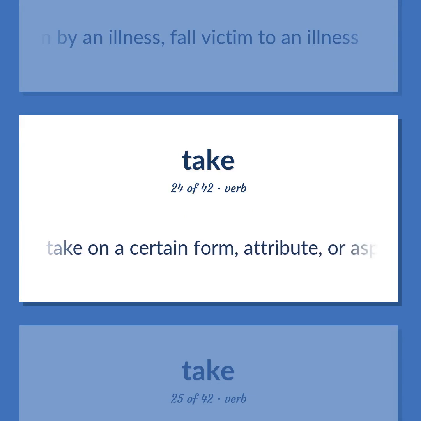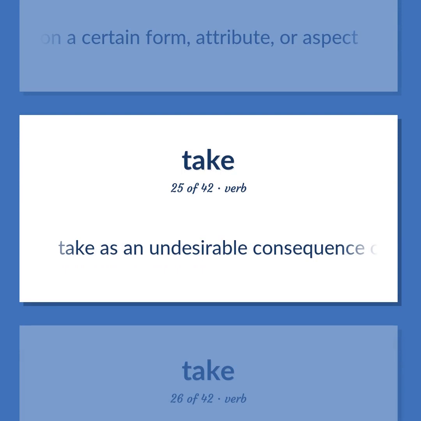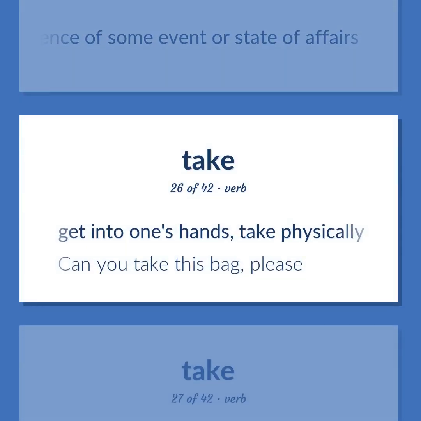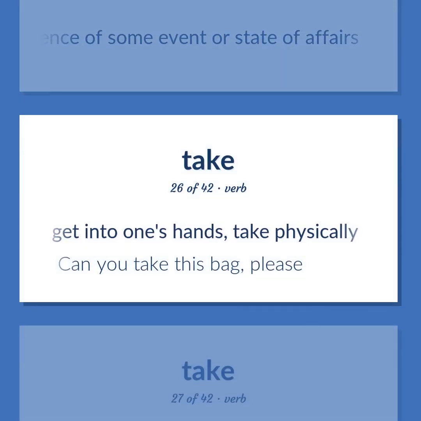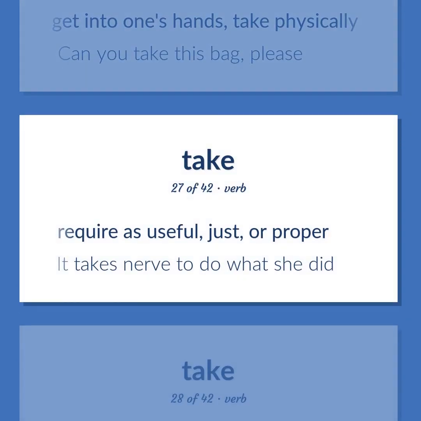Take on a certain form, attribute, or aspect. Take as an undesirable consequence of some event or state of affairs. Get into one's hands, take physically. Can you take this bag, please? Require as useful, just, or proper. It takes nerve to do what she did.